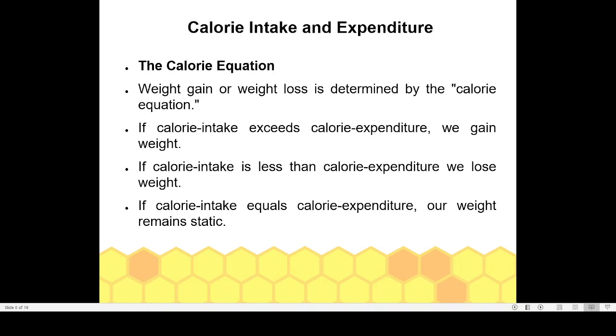Then, in order to maintain a normal or stable weight, you have to keep your calorie intake and your calorie expenditure in an optimum balance. If you are taking 1000 calories, you have to spend 1000 calories, so that there is no further increase in body weight. That is why people go to exercise sessions in the gym and other places when they think they are not involved in enough physical activity. By going to the gym, or by walking, or by doing some kind of sports activity, you are simply burning your excess energy, so that this equation will always be maintained.